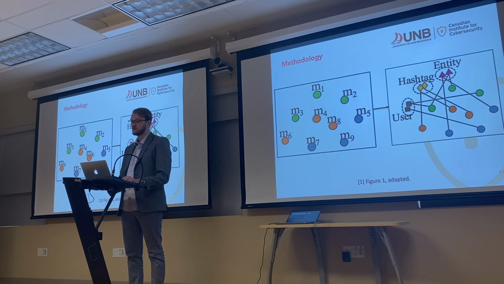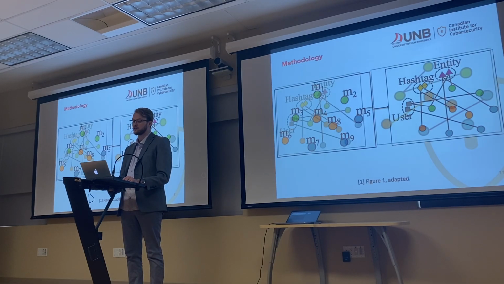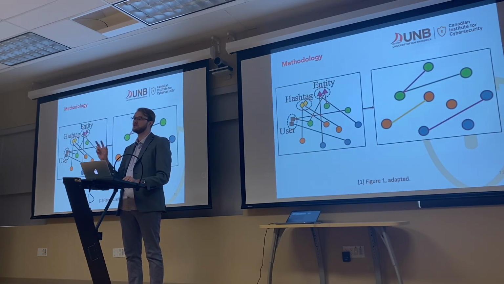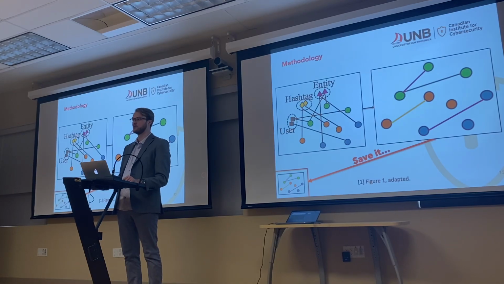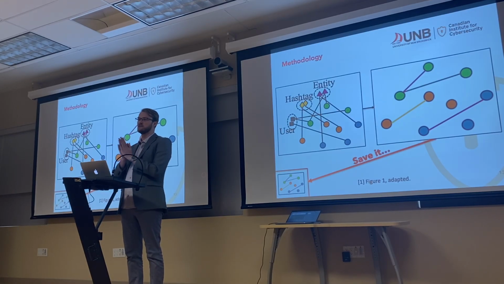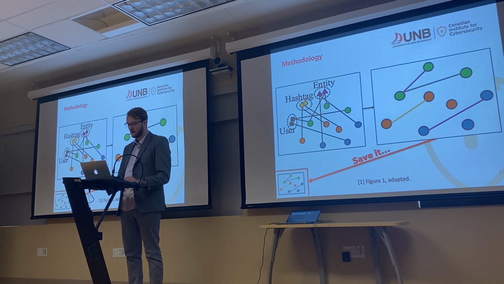So that's very interesting for us. And we can relate the messages to these entities, or to these hashtags, or to these users. But most importantly, we can actually start to relate the messages themselves together through their relationships to their entities, or their hashtags, or their users in the following graph. So that's very interesting, and this is going to form what we're going to know as the entity graph. And we're going to save it in the bottom left-hand corner, just so it doesn't go out of our mind as we start to traverse through the rest of this architecture that I'm going to show off today.